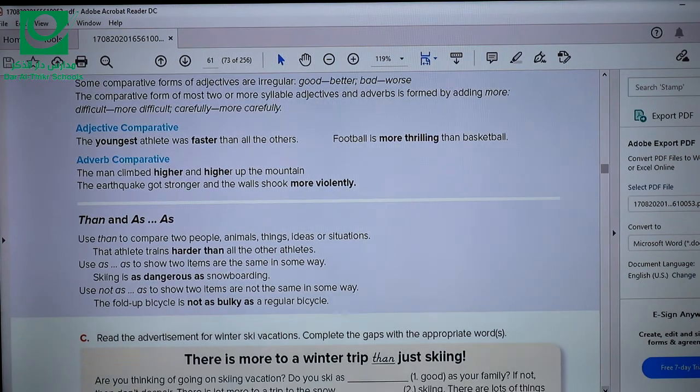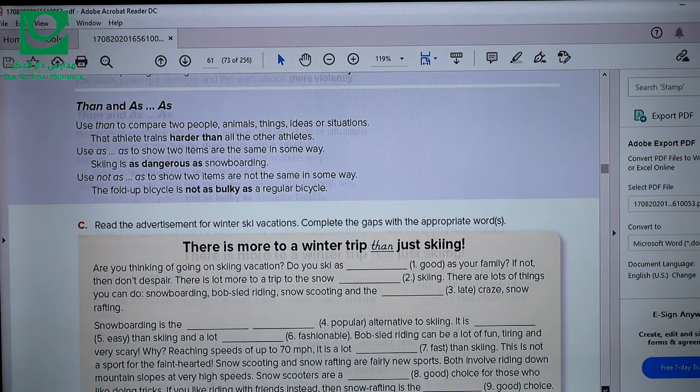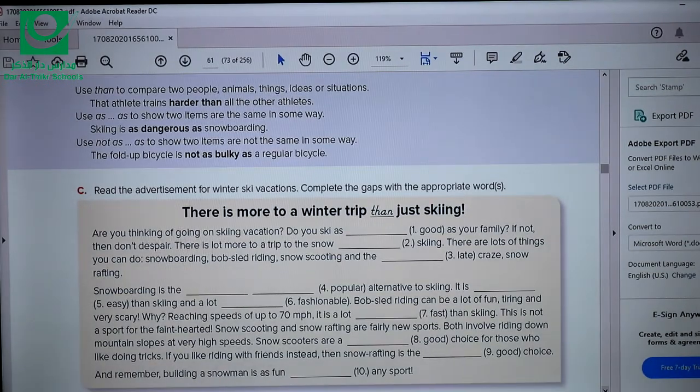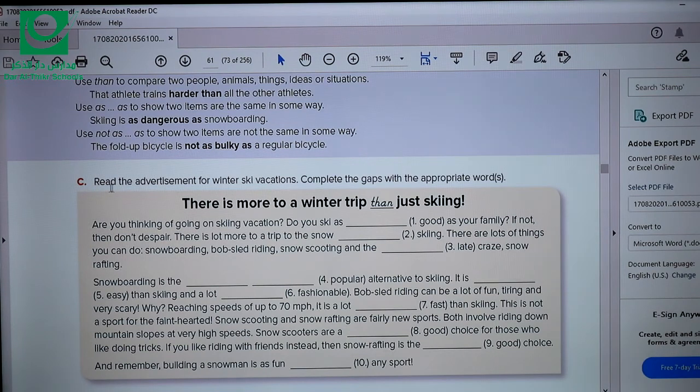Now let's do some practice on adjectives. Read the advertisement for winter ski vacations. Complete the gaps with the appropriate word or words. There is more to a winter trip than just skiing. So in this exercise, sometimes you have some words between brackets. We're going to use these words to complete the sentences.